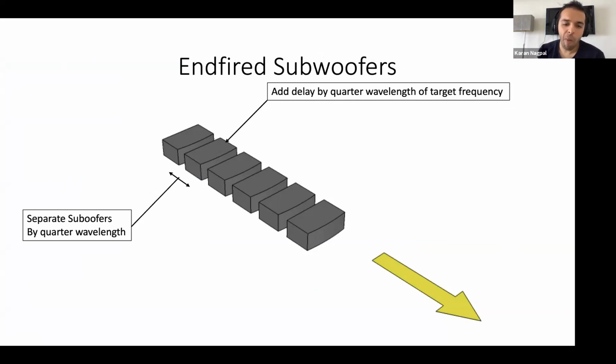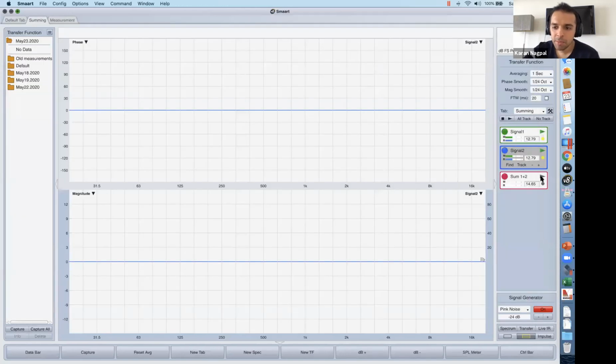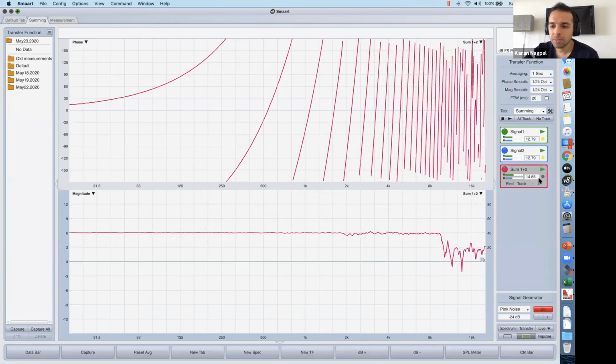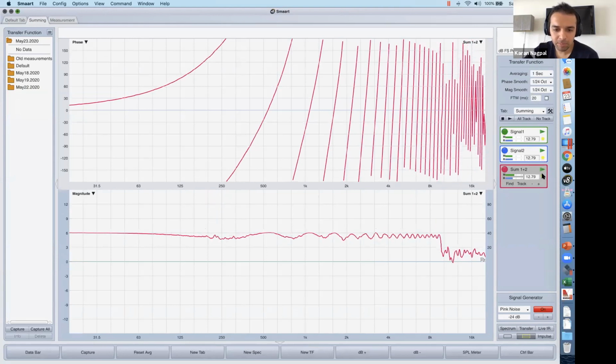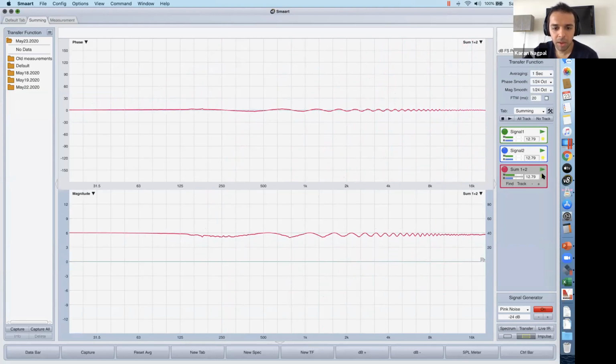We're just going to be looking at 2 subwoofers for now, just to understand, because we have 2 input signal sources. So let's go back to Smart, and both are going to be in time. And if you see the level, we are going to be seeing it. Oh, sorry, I need to correct the time. So this is the level that you're going to get.